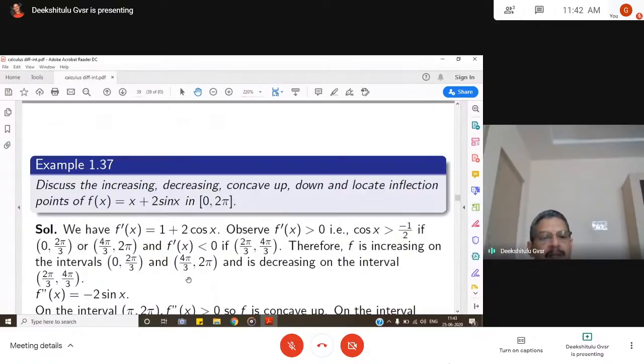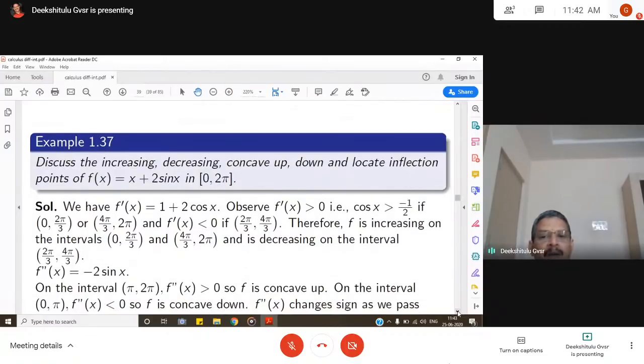Therefore, f is increasing in the intervals 0 to 2 pi by 3 and 4 pi by 3 to 2 pi, and decreasing in the interval 2 pi by 3 to 4 pi by 3. That's about the decreasing and increasing nature. Then for the concave nature, concave up or down, we have to find f double dash x. F double dash x is minus 2 sin x.